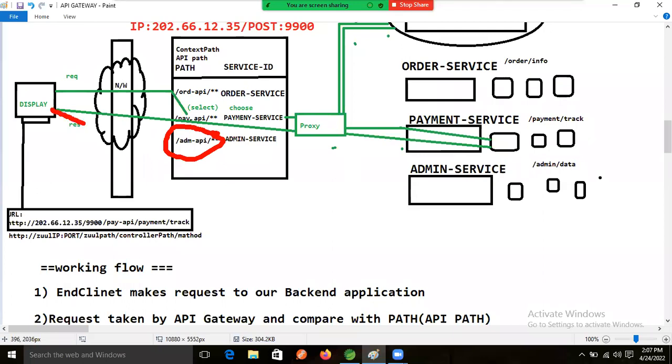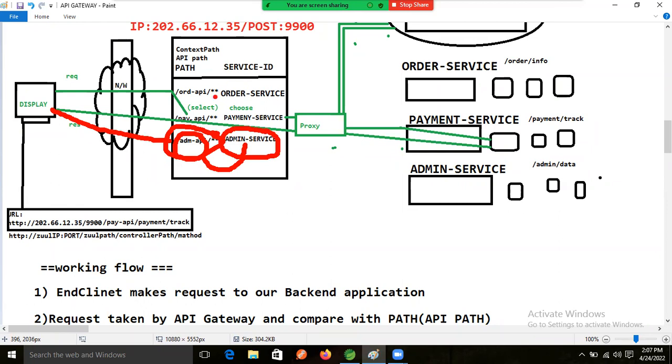What we are doing now: a client is making the request, right? So if the admin API is matching, then based on that admin API URL, this service ID only will be selected, right? Yes, Ravi.